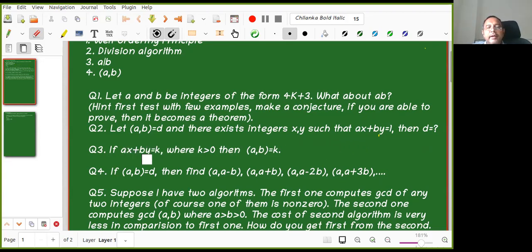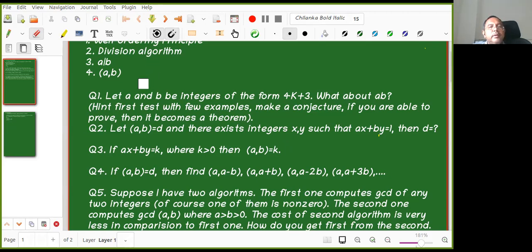Let ax plus by equal k, where k is greater than 0. Then is GCD of a, b equal to k? Is it true? Somebody asked a question.